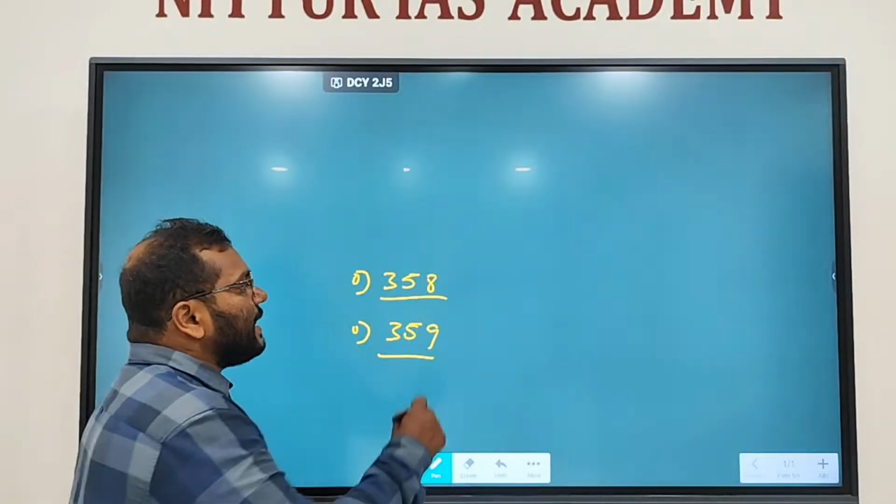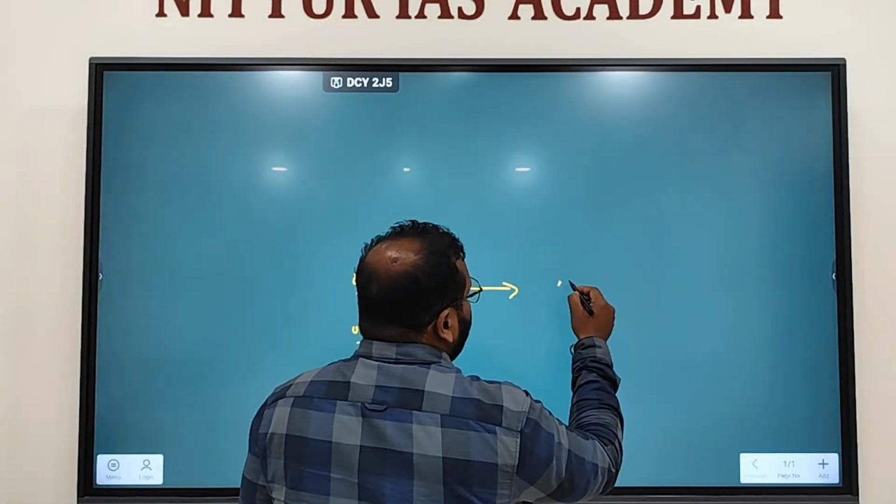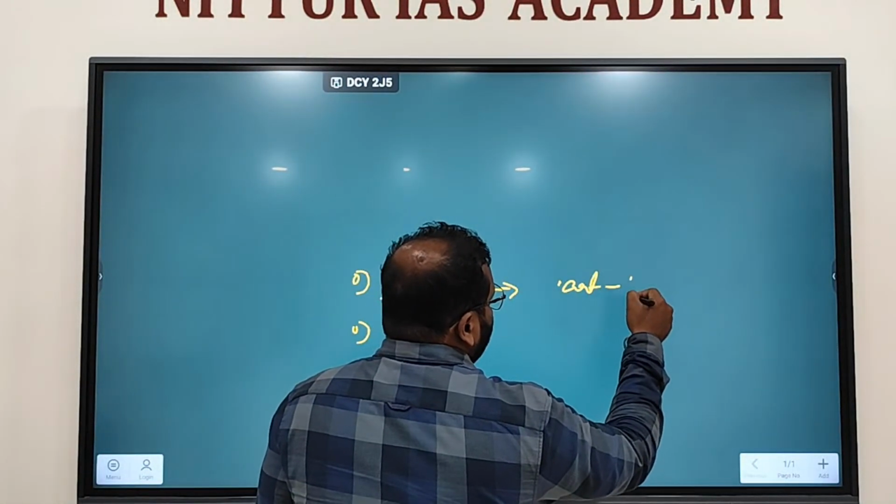Article 358 deals with suspension of fundamental rights under Article 19. Article 359 deals with all other rights except 20 and 21.